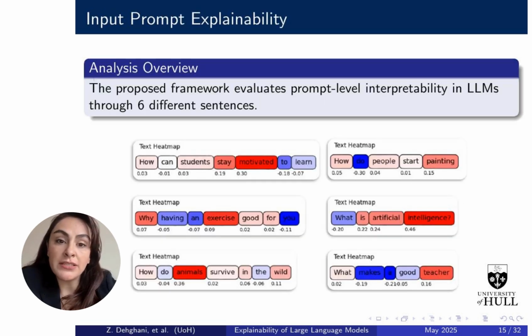The framework assesses prompt-level interpretability in large language models using 6 sentences. This approach identifies the most influential words in a prompt. By analyzing these sentences, we can better evaluate the transparency and reliability of language models across various applications.